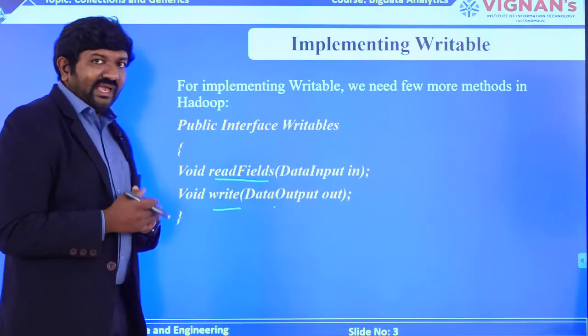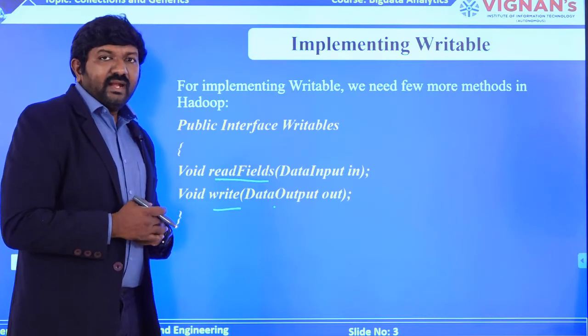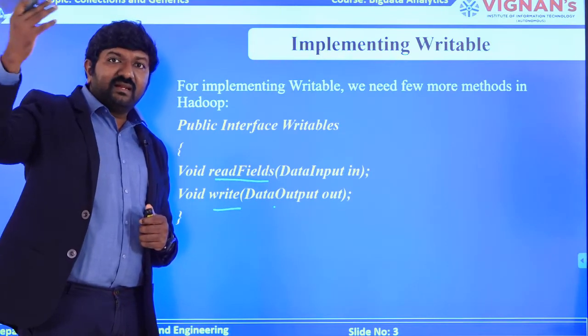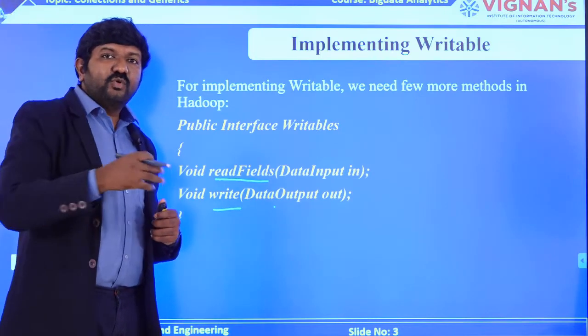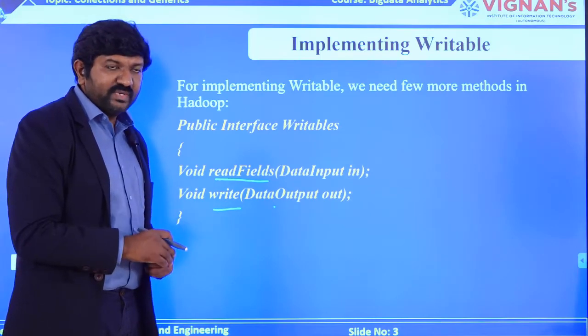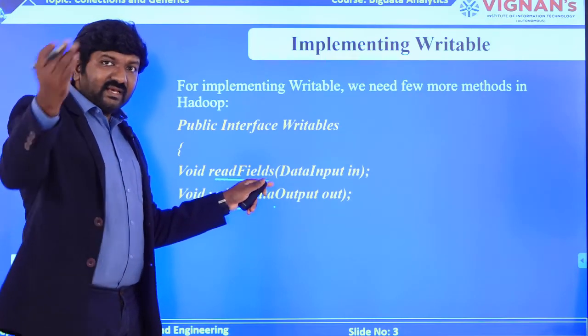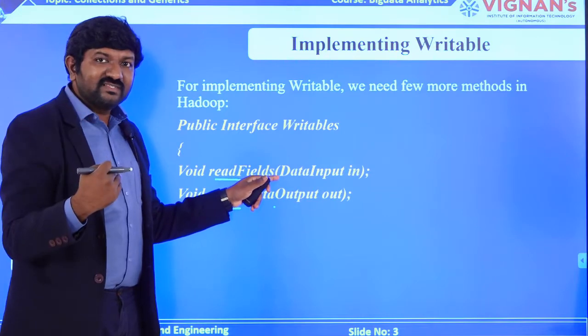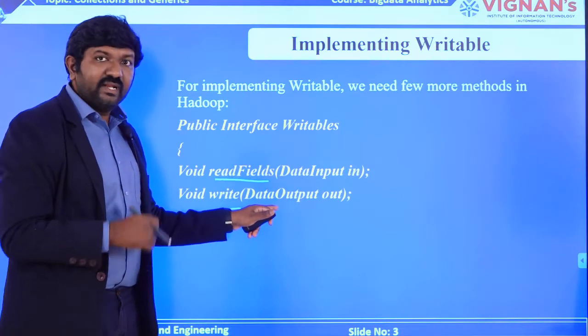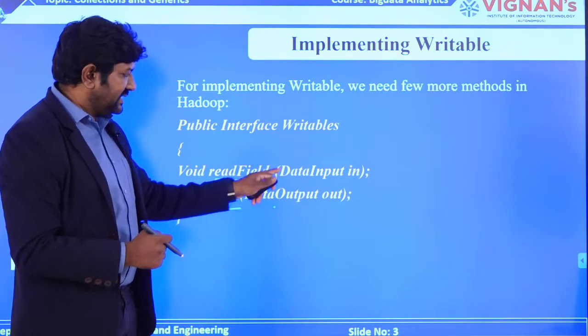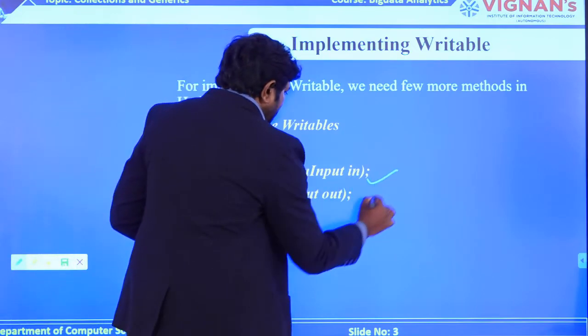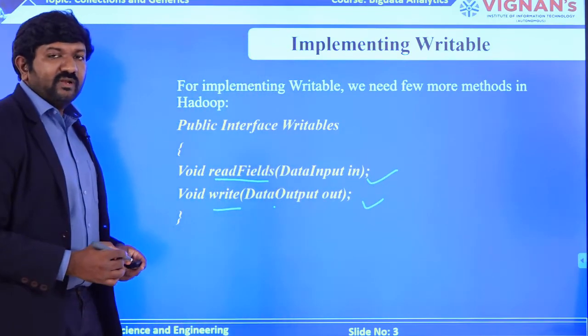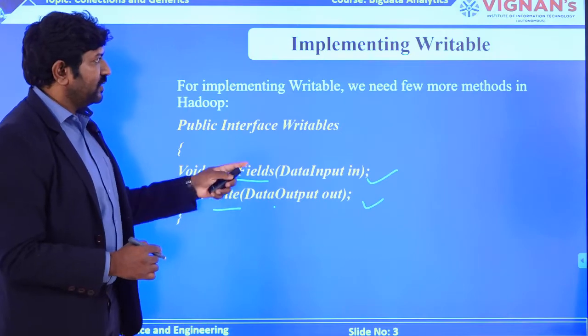For example, I have my local disk and I want to receive the data from the other machine and I have to store it on my local device, which means you will read the data which is coming in from your external sources and then you will write the same data onto the local disk. That is why you need 2 different individual functions to perform read or write operations on the data.